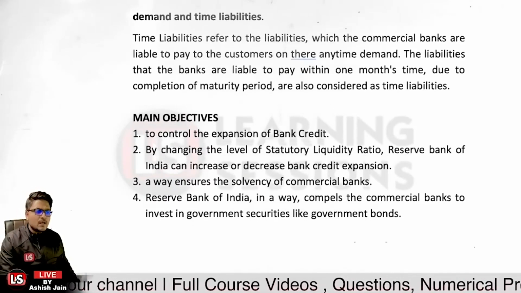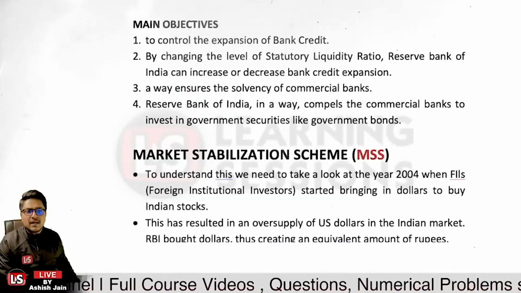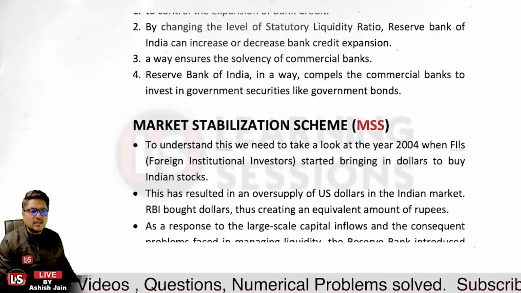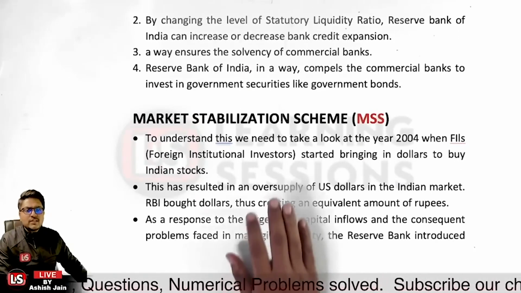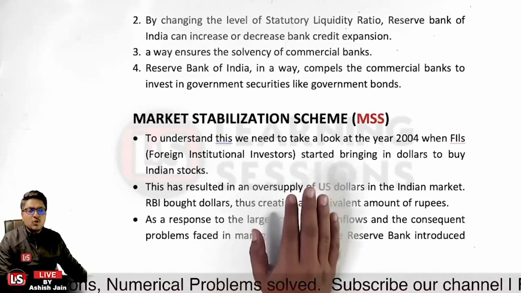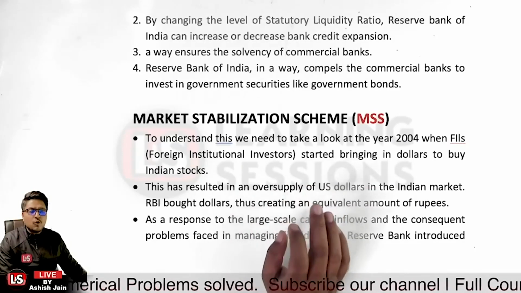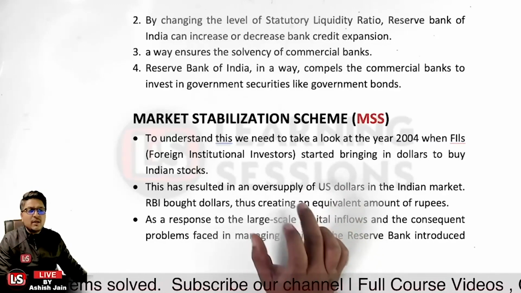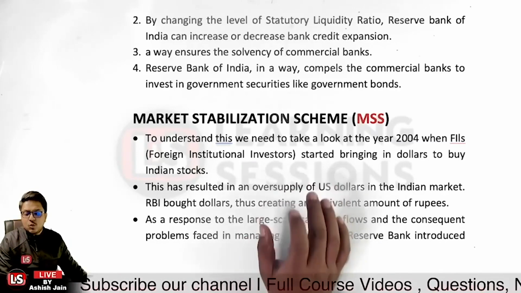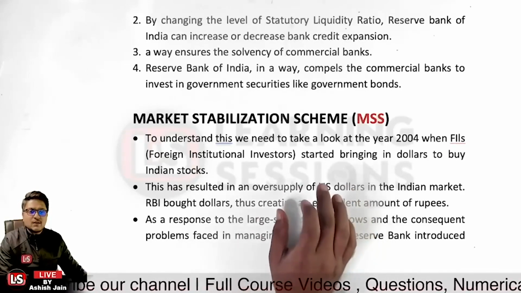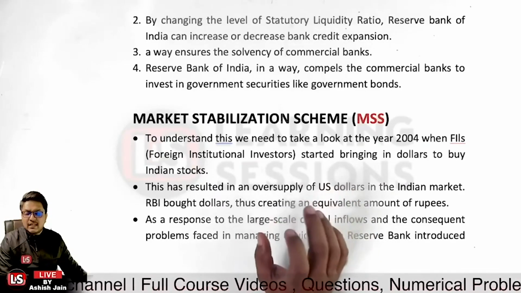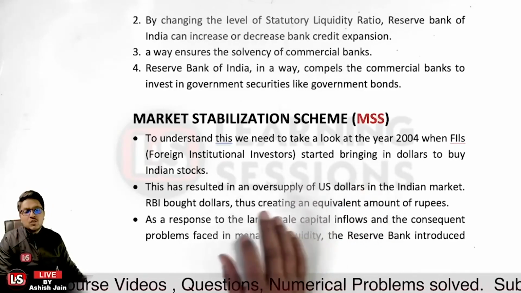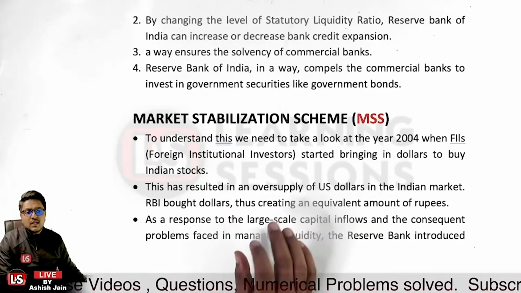Is that clear? Further, it is related to the MSS, that is the Market Stabilization Scheme, or we can say the sterilization scheme itself. To understand this, we need to look back at the year 2004, where the foreign institutional investors started bringing in dollars to buy Indian stocks. In 1992, FIIs, that is foreign institutional investors, were permitted to invest into the primary market or the secondary market also. Now this resulted in an oversupply of USDs in the market.